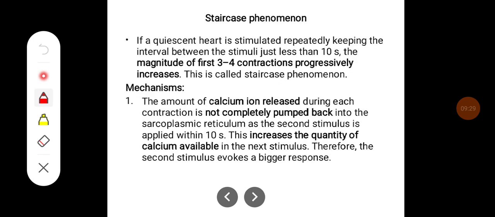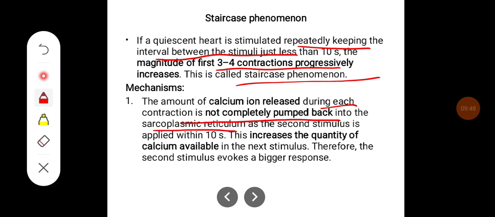Staircase phenomenon. If the quiescent heart is stimulated repeatedly, keeping the interval between stimuli less than 10 seconds, the magnitude of the first 3 to 4 contractions progressively increases. This is called the staircase phenomenon. The calcium ions released during each contraction are not completely pumped back into the sarcoplasmic reticulum, as the second stimulus is applied within 10 seconds. So this increases the quantity of calcium available for the next stimulus. Therefore, the second stimulus evokes a bigger response.